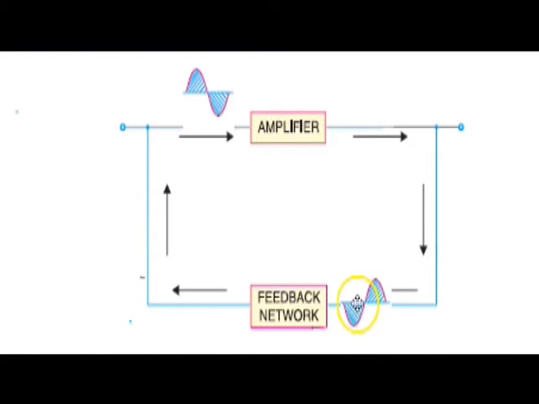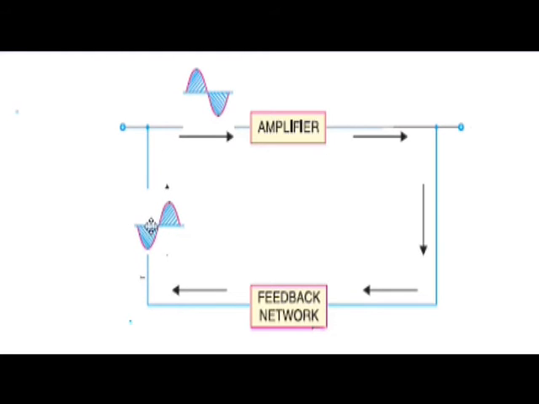The output signal is now taken back, and when it gets through the feedback network, the feedback network decides its fraction, how much is taken back. The feedback network is such that no phase reversal happens now, so whatever the output signal, the same is the feedback signal.